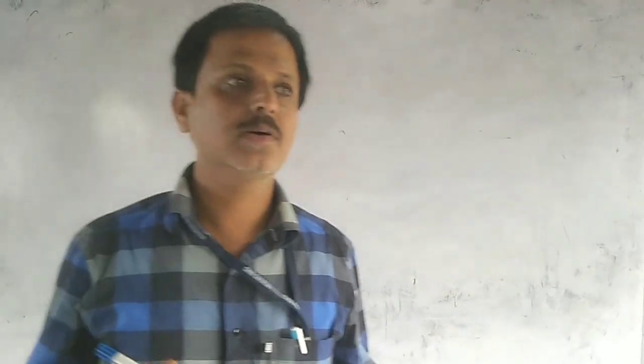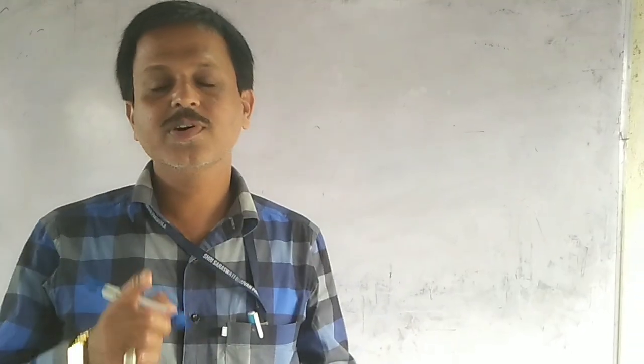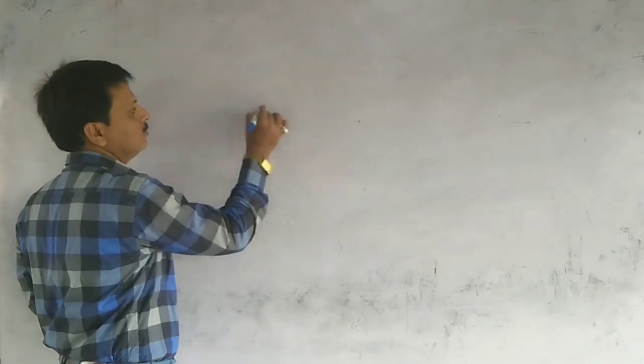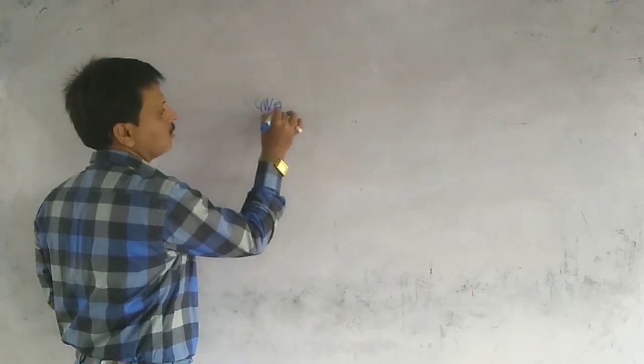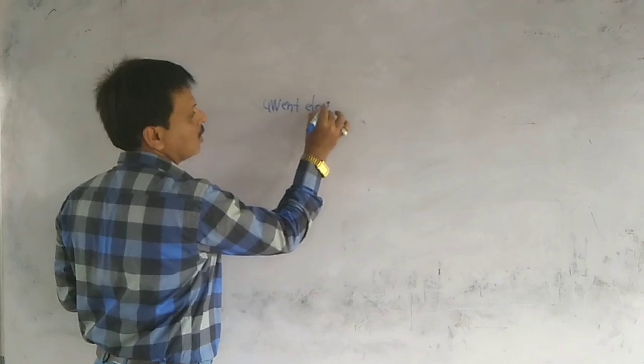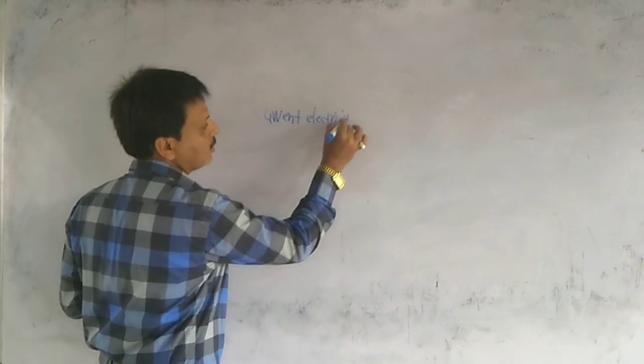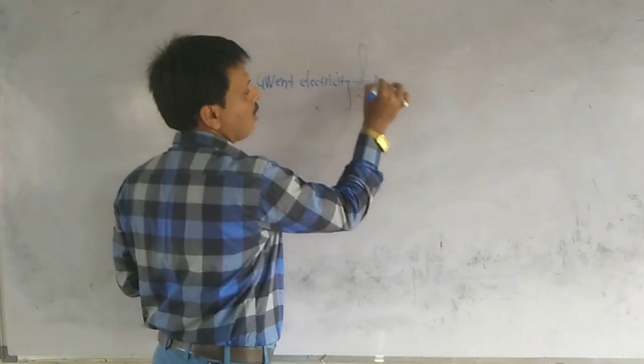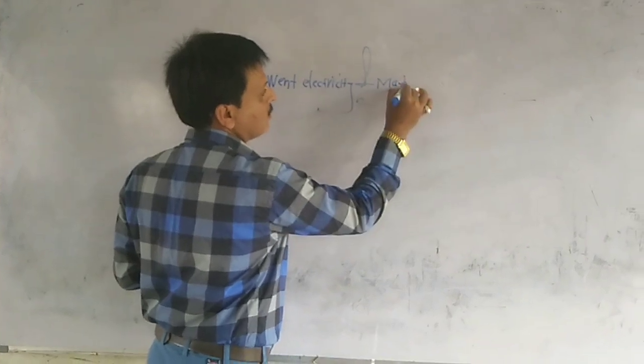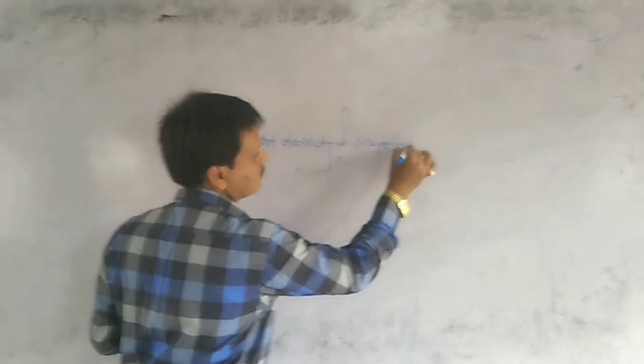As we do every day, we start the lesson, but these are the remaining points. Up to reaching the first unit test, I covered that lesson. Once again I write the name of the lesson, which is this: Current electricity and magnetism.